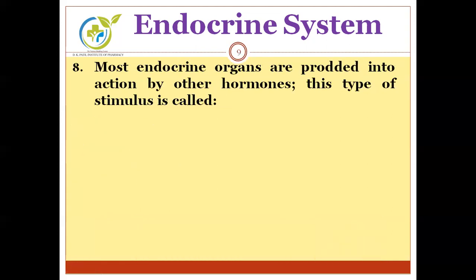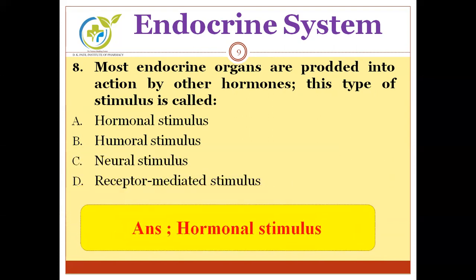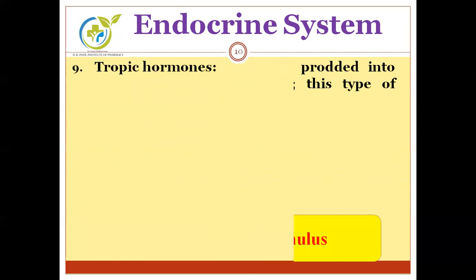Most endocrine organs are prodded into action by other hormones. This type of stimulus is called, options are hormonal stimulus, humoral stimulus, neural stimulus, receptor mediated stimulus. Can you guess the correct answer? Here is the answer. It will be hormonal stimulus. Option A will be the correct answer.